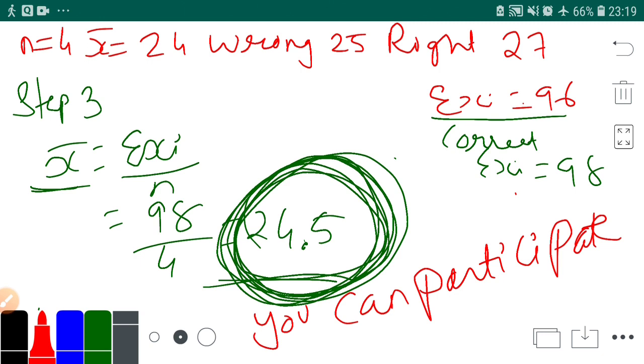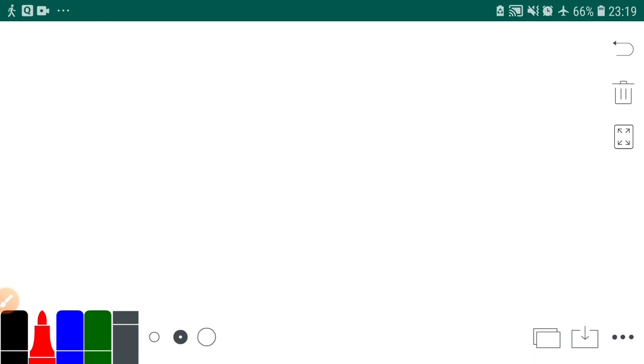So these two sums we have done today are very important, you can say. Let's do one more sum from exercise 3.1. It's not related to that topic, but we'll do it anyhow, just for revision. I think maybe you can have a doubt in that sum. It's exercise 3.1, sum number 7.